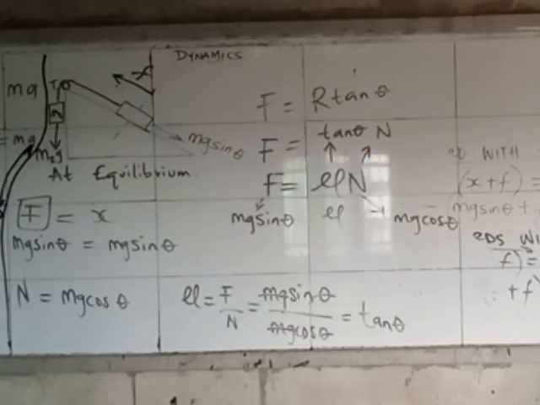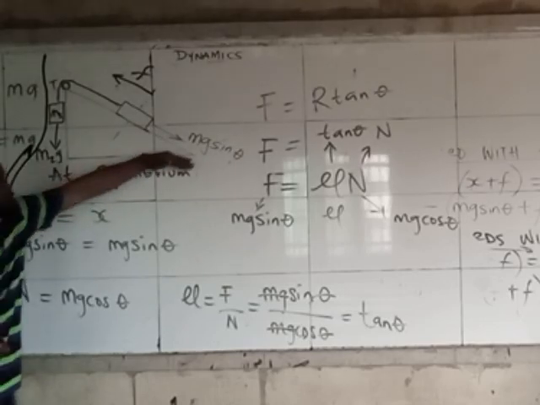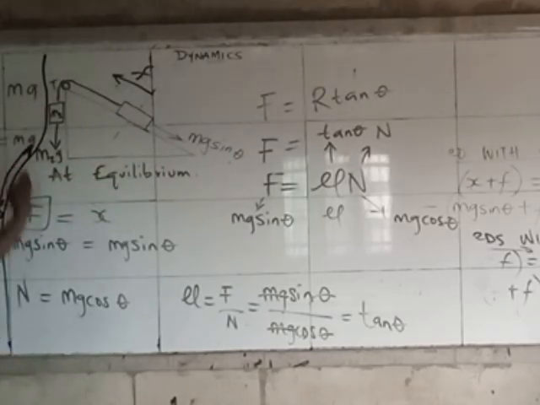So you can now see that if they ask you what is the force, and do you remember that weight is the same thing as force? If they ask you what is the force on this object, the force on this object is simply mg sine theta. So once it's equilibrium, everything that has to do with this axis is simply mg sine theta. That is what we just tried to prove.